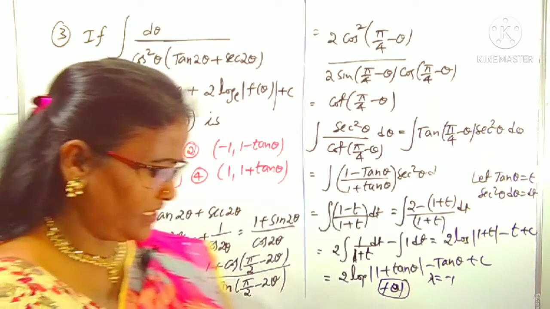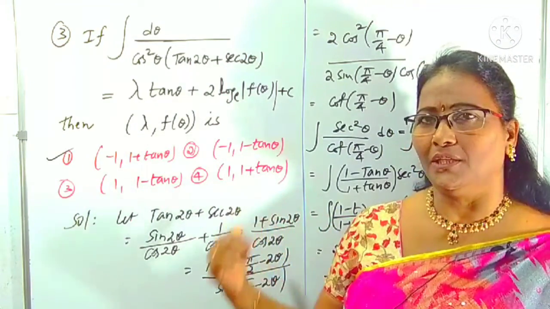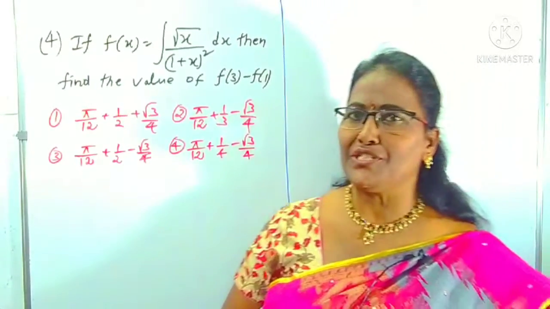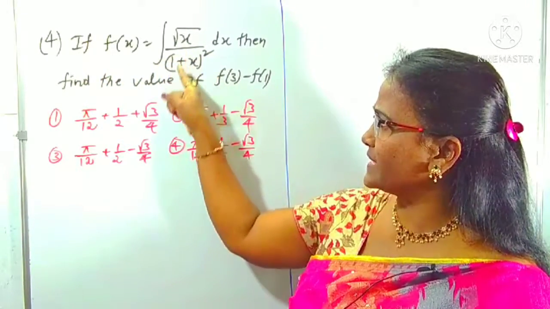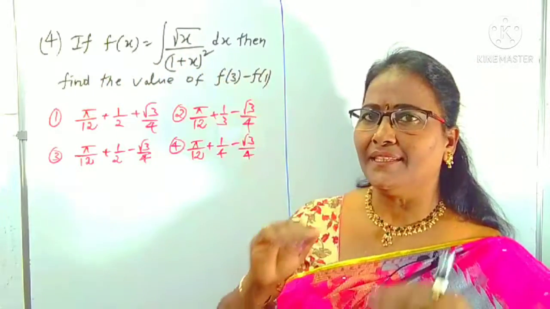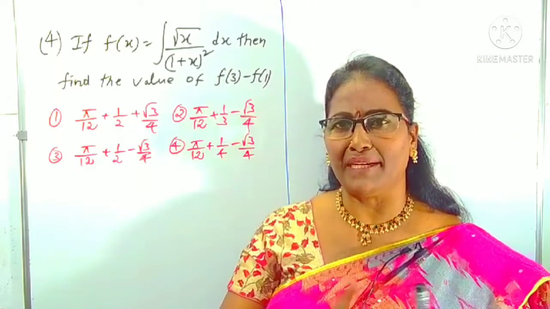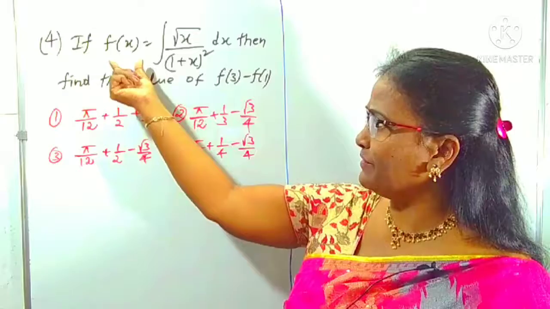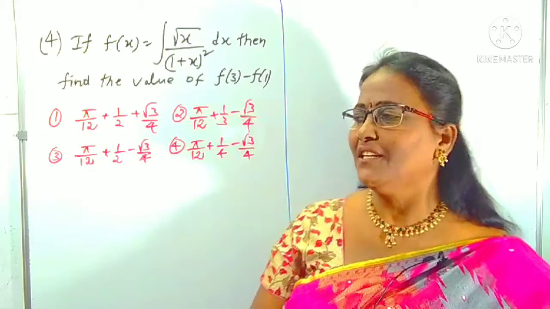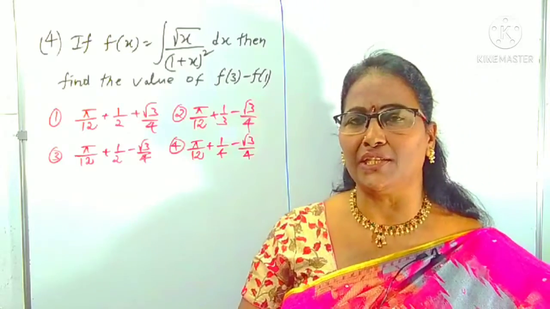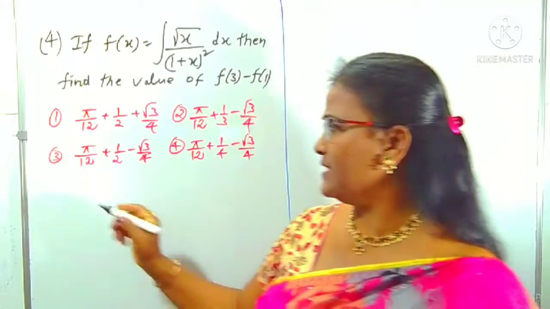Right. You can recognize some unknown function and unknown value is asked. That is, we have to do it carefully. Look at this question. It is given that function f(x) is the integral of root x by (1 plus x) whole square. Then it asks for f(3) minus f(1). To find f(3) minus f(1), you have to find the function f(x), means you have to find this integral. For this integration, you have to take a suitable substitution. This is a substitution method.